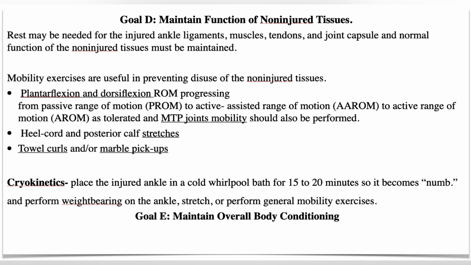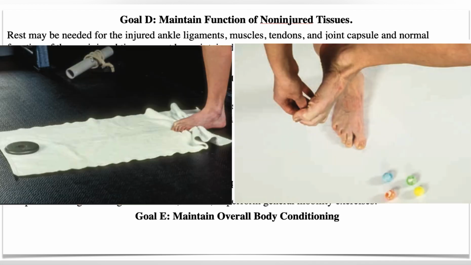We don't have to cross the pain limits, so we have to remain within the pain tolerance. We can also perform movement of MTP joints, and some stretches of Achilles tendon and calf. And apart from that, we can do towel curl and marble pickup exercises. In this way, we can maintain the strength of intrinsic muscles.